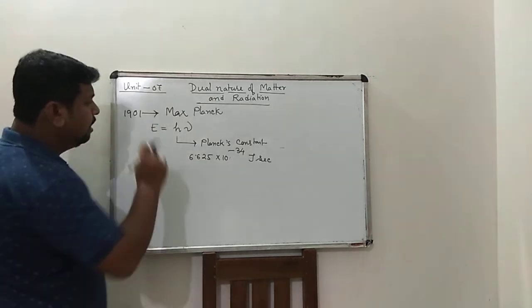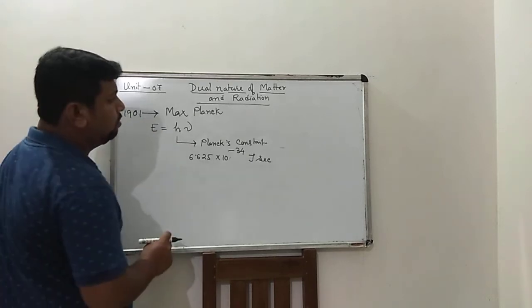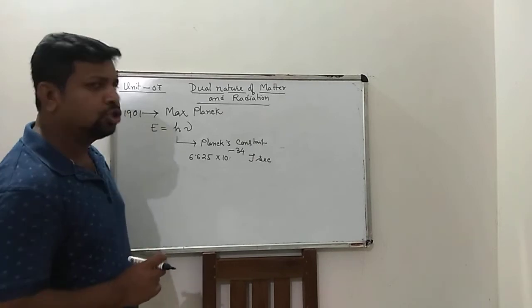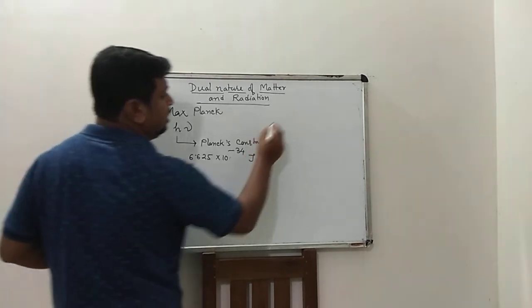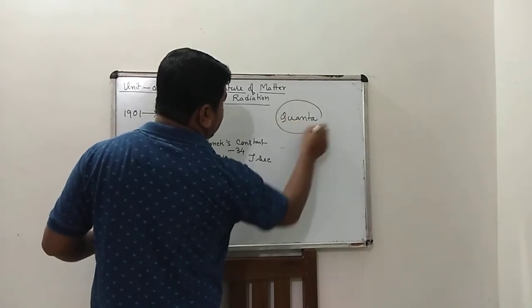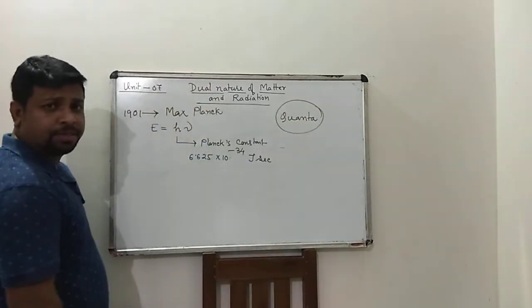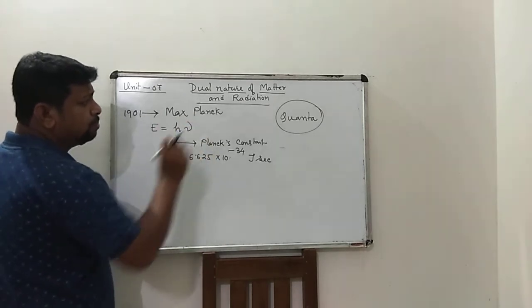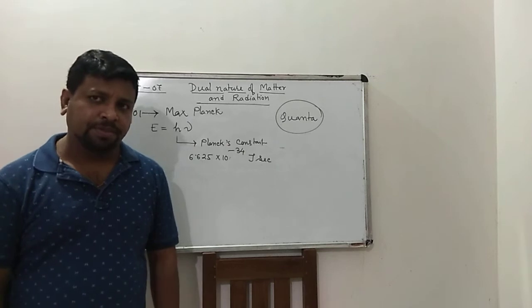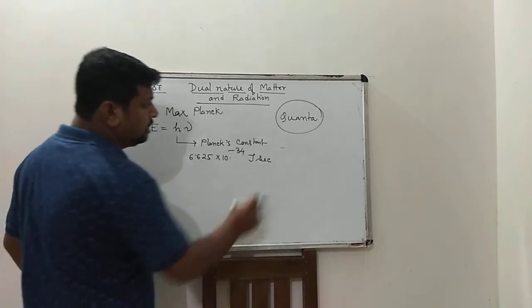According to Max Planck, light radiates in bundles of packets. Each packet is known as a quantum. Each light particle is known as a photon.